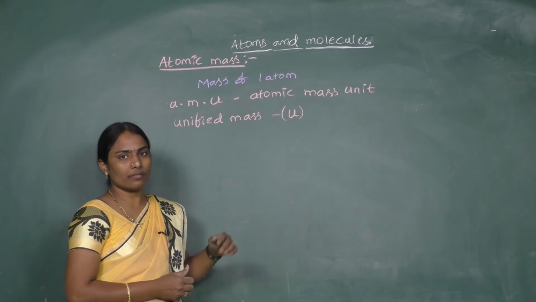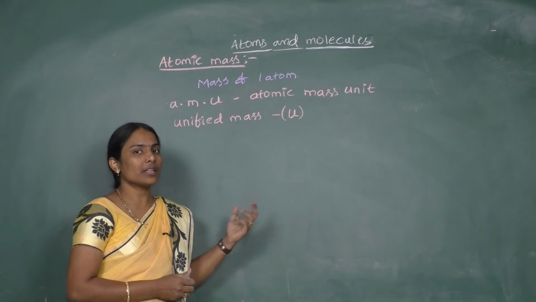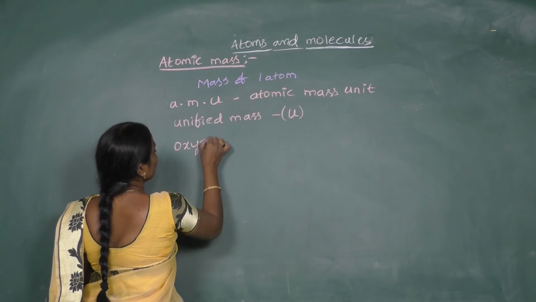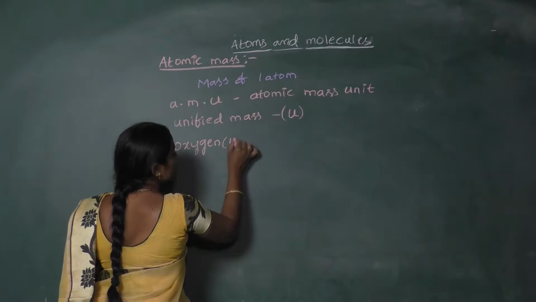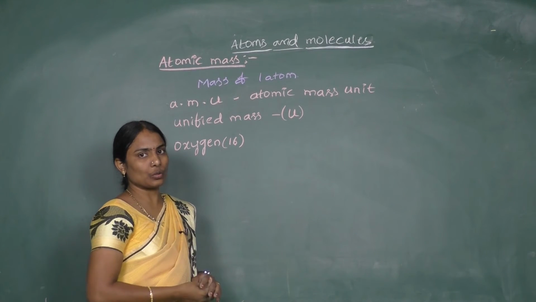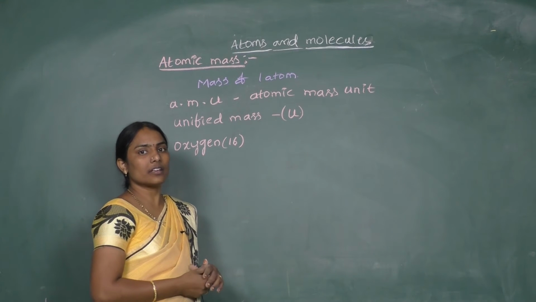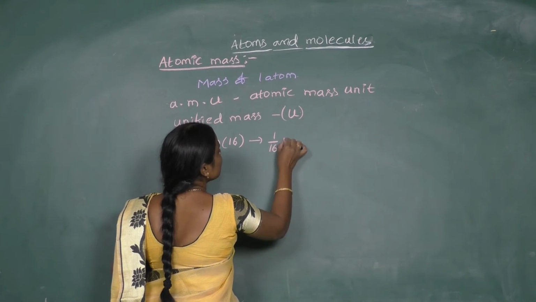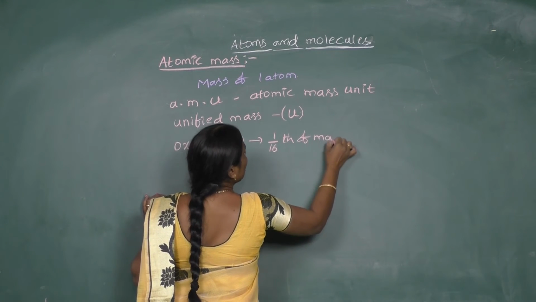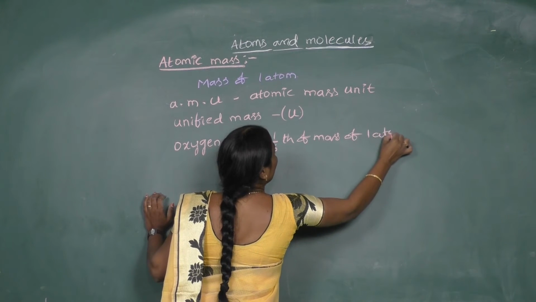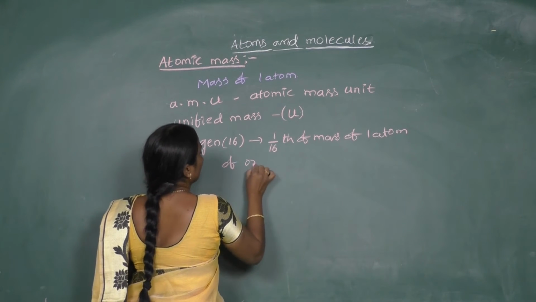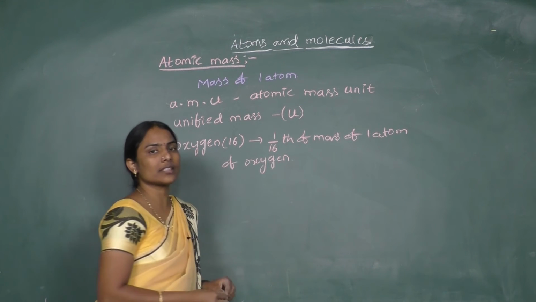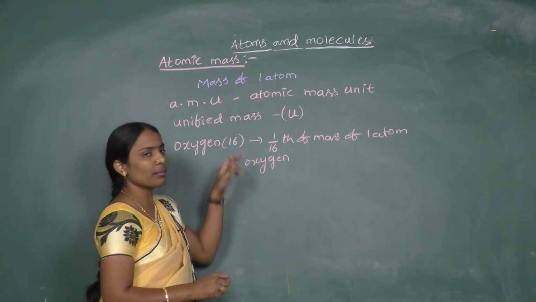So to measure the mass of atoms, what is the standard reference atom we have chosen? Earlier we took the oxygen atom. The O16 isotope was chosen as the standard reference, and 1/16th of the mass of one atom of oxygen was termed AMU earlier.